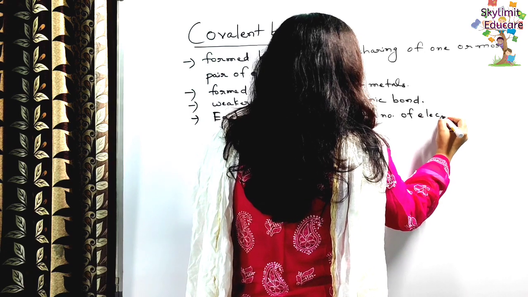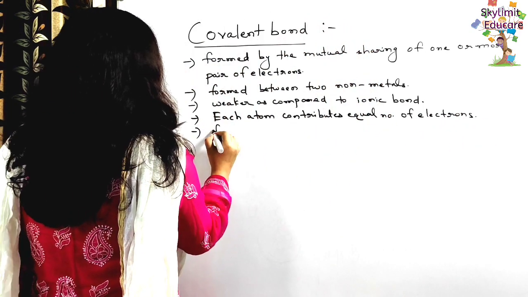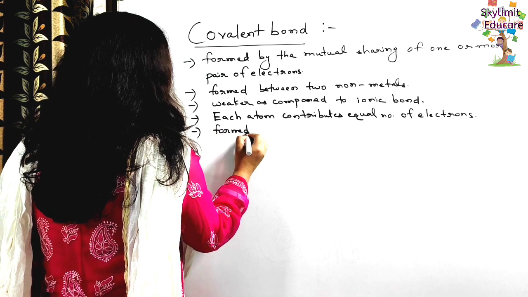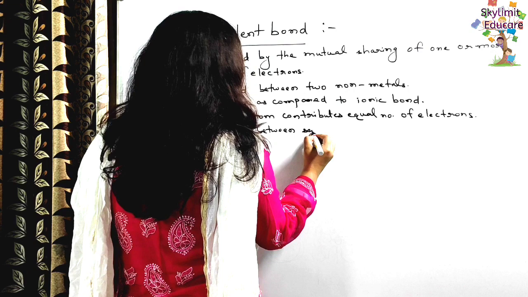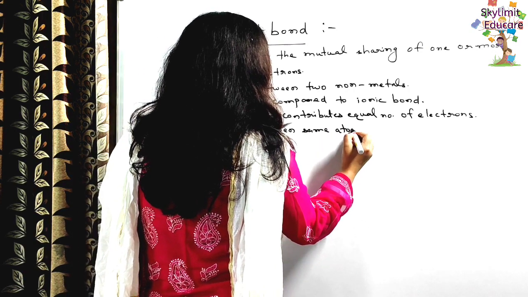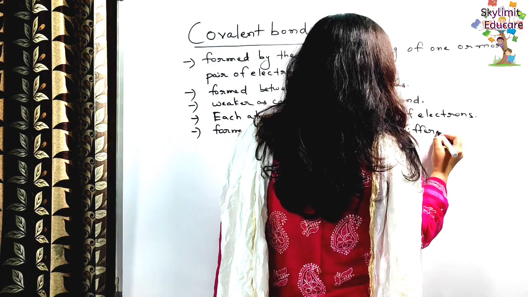Equal number of electrons, and it can be formed between same atoms or different atoms.